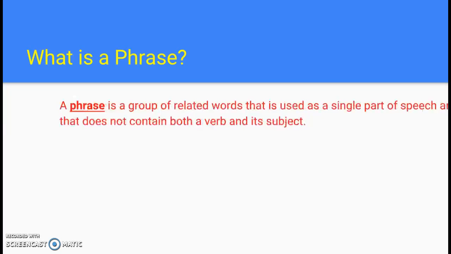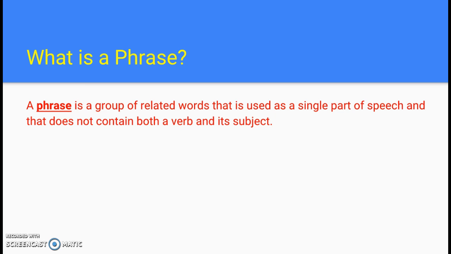A phrase is a group of related words that is used as a single part of speech. So it's a group of words that's used as a noun or an adjective or an adverb. And they don't contain both a verb and its subject. They may have one or the other, or both may be missing, but they don't have both in there, which makes it not able to be a complete sentence on its own.